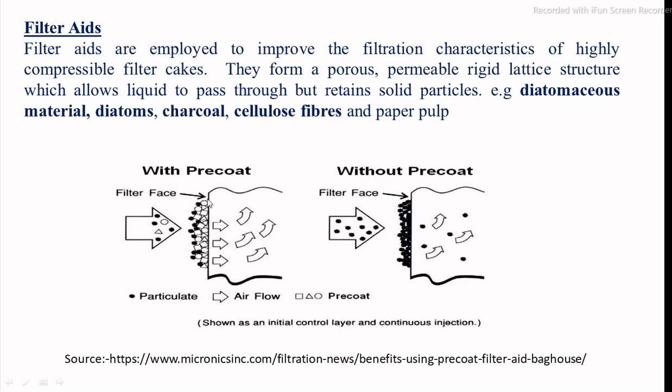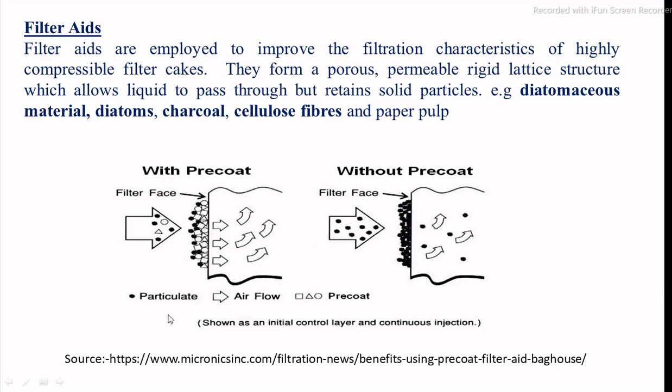If you can see in this picture, with filter aids and without filter aids. If we do not use filter aids in the slurry or on the surface of the filter media, then the fine or suspended particles present in the feed slurry are deposited on the surface of the filter media, forming a very hard cake, which resists the rate of the filtration process.